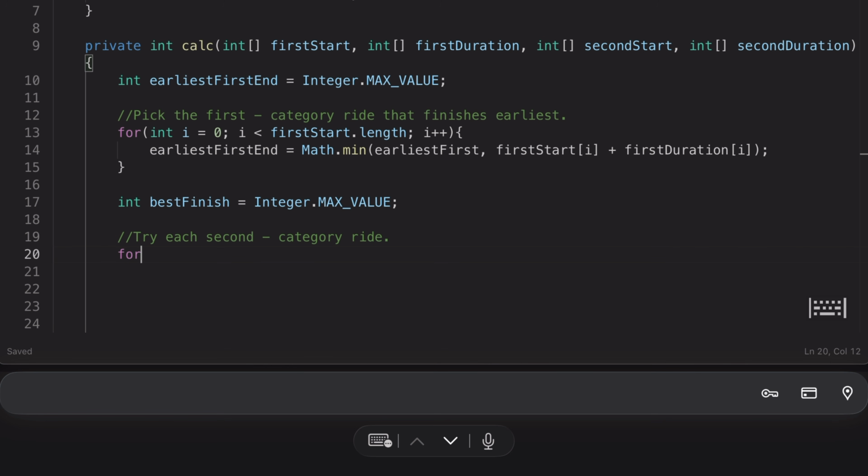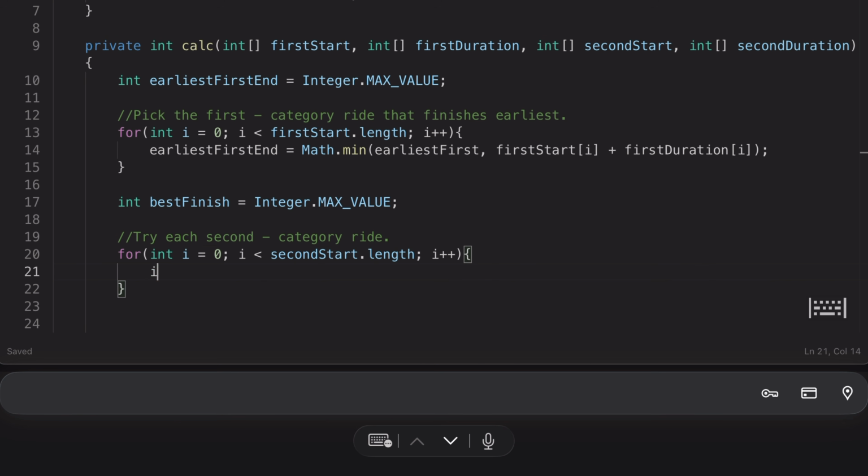So create the for loop, start with int. You can say j also, but I'll take the same i = 0, and i should be less than second start, we can say. Second start dot length, and i++. So we can traverse over the second category, guys.